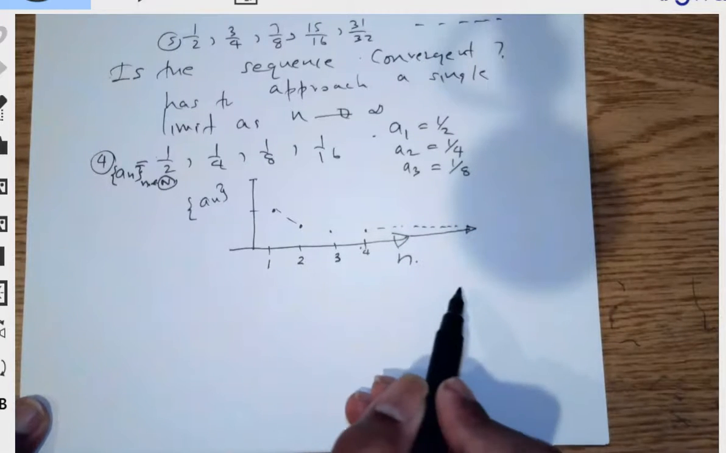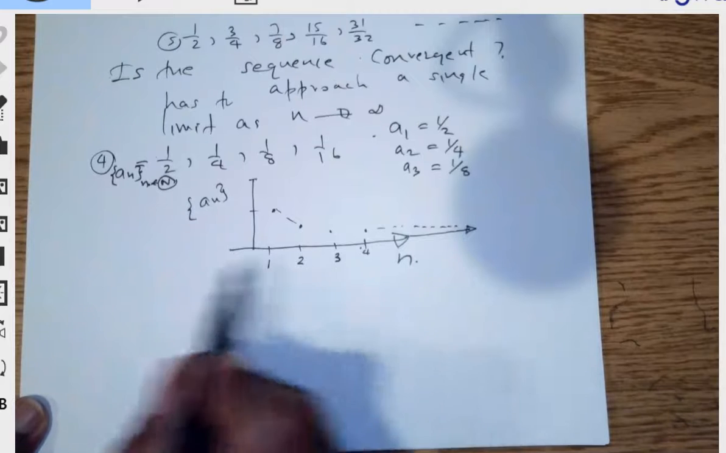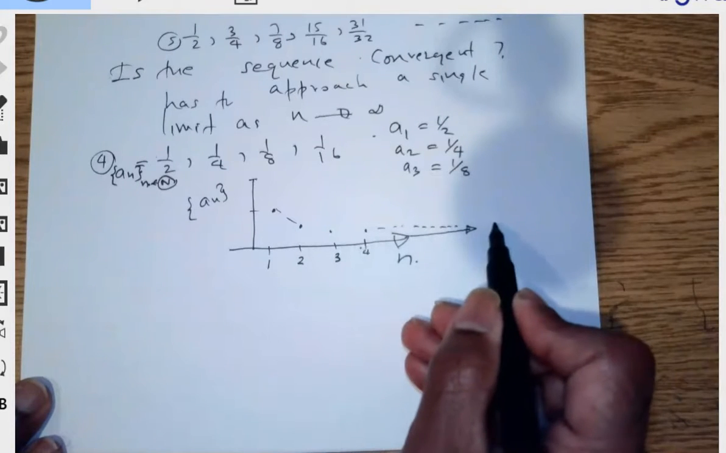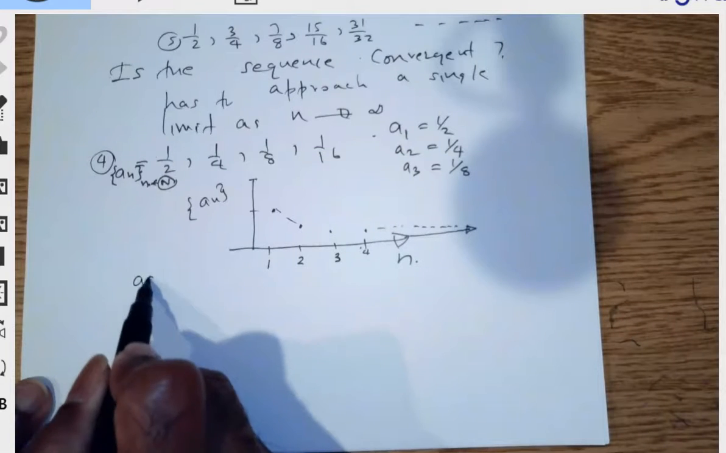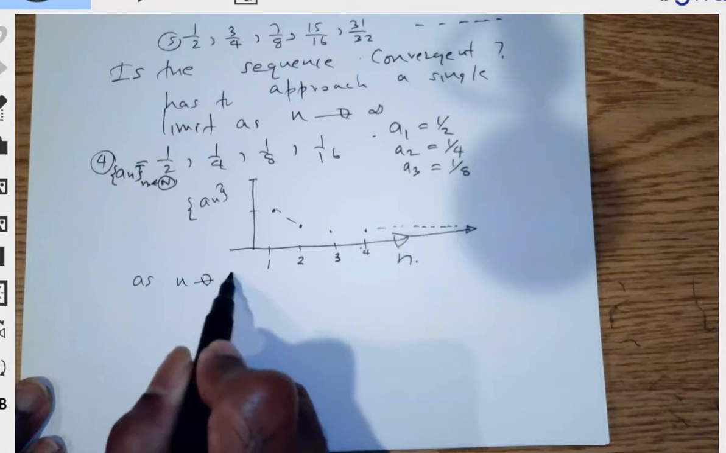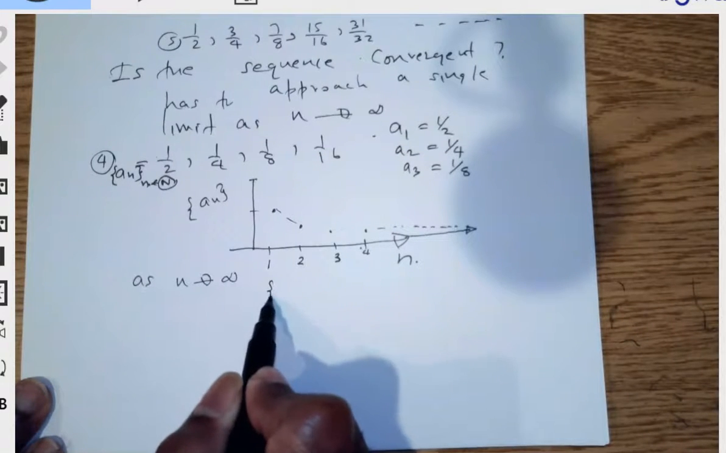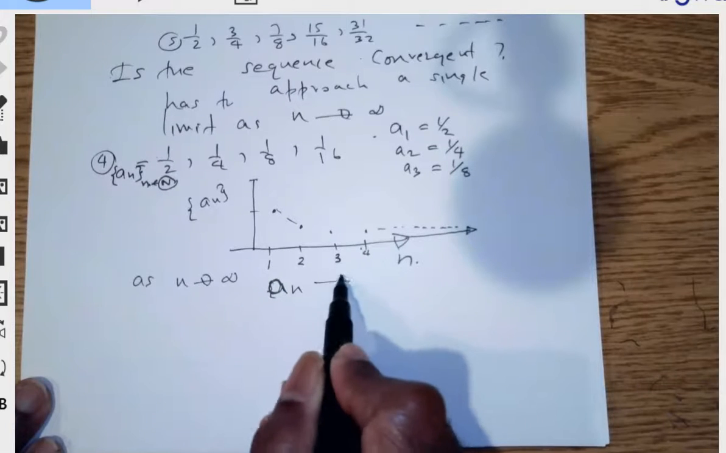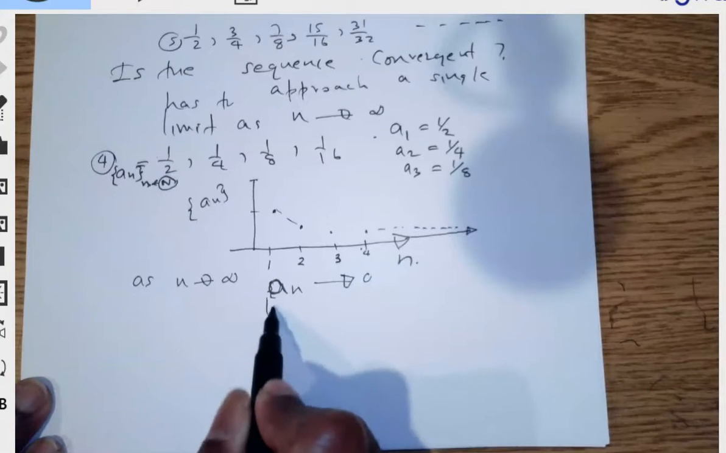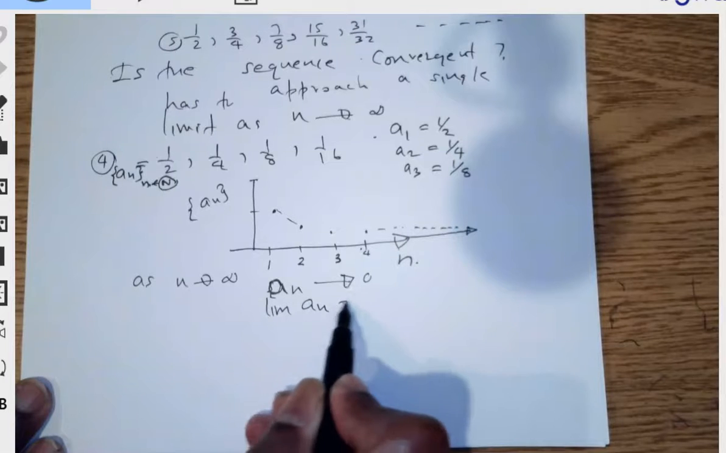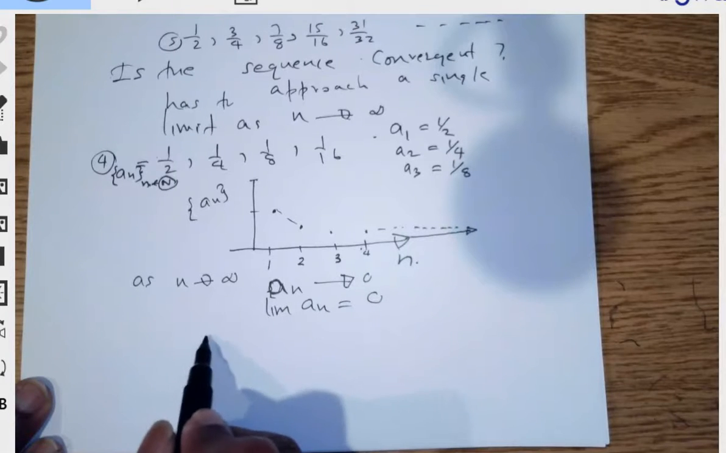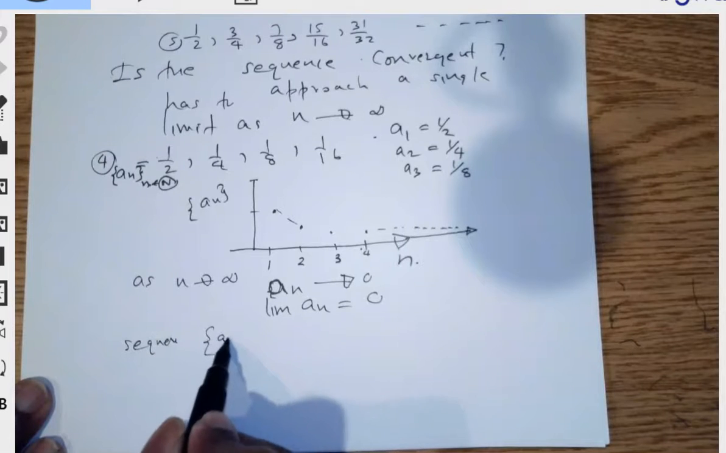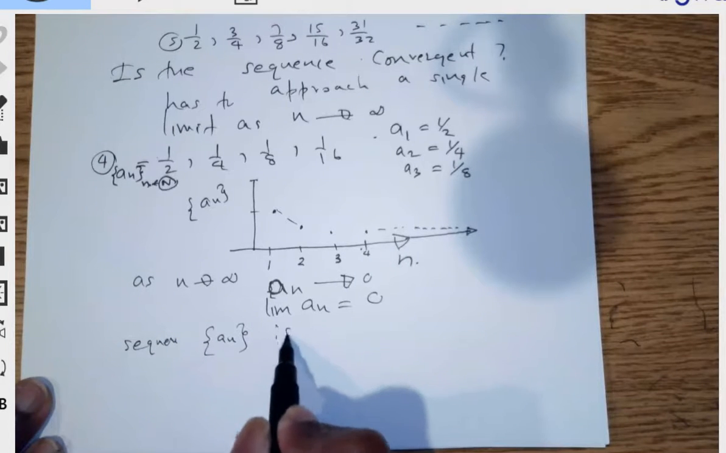Will it touch 0 at any point? No, it will not touch 0. But still, as n heads to infinity, we can say a sub n goes to 0, or the limit of a sub n equals 0. In other words, we say that the sequence a sub n is convergent to 0.